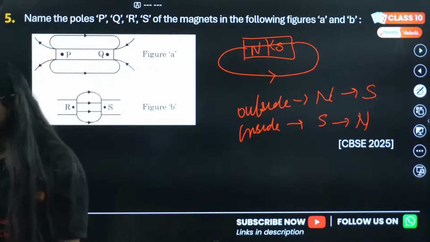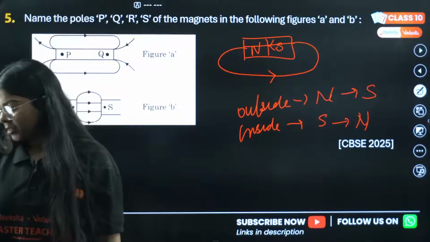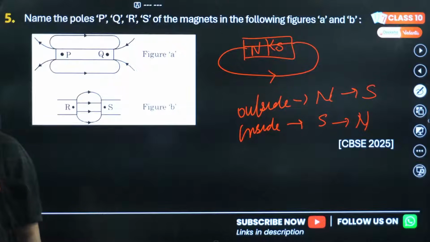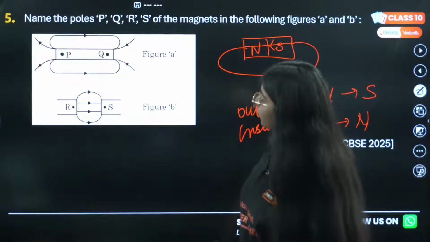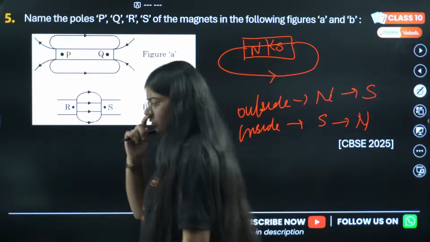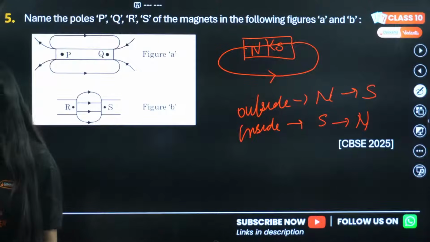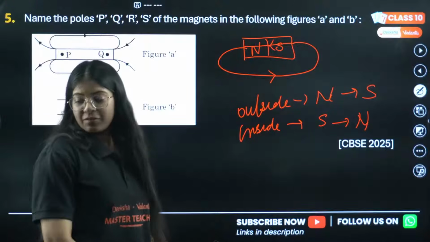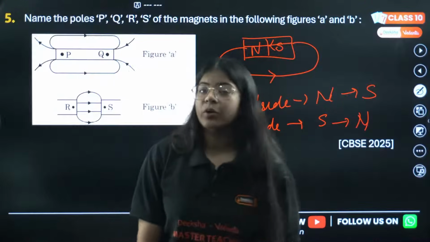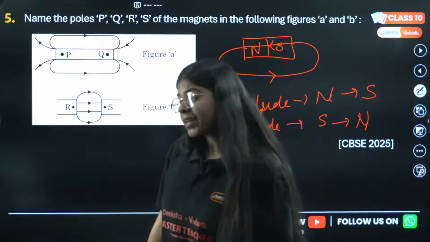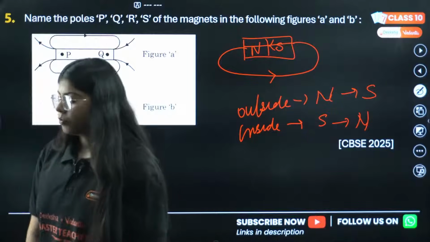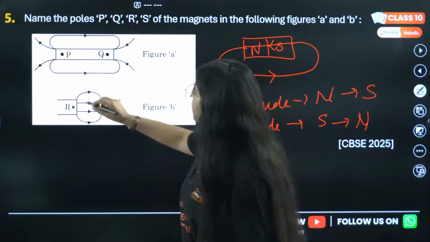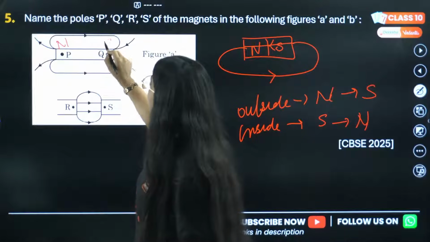Okay guys, come on, I'm waiting for your answers. Anju is saying P north. Sorry, Tanya is saying bye. Okay, if you have any work, but we are going to do human eye chapter next, if you want to stay for that. P is north, Q is south. P is saying north, Q is south.